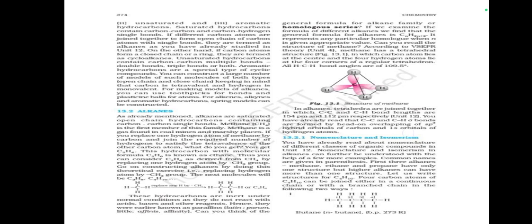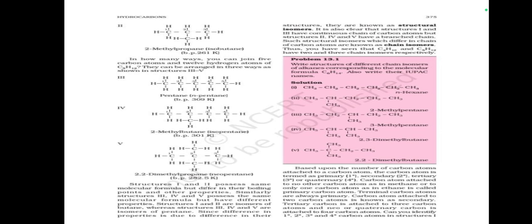Butane. In how many ways can you join 5 carbon atoms and 12 hydrogen atoms, C5H12? They can be arranged in three ways, as shown in structures 3 to 5.